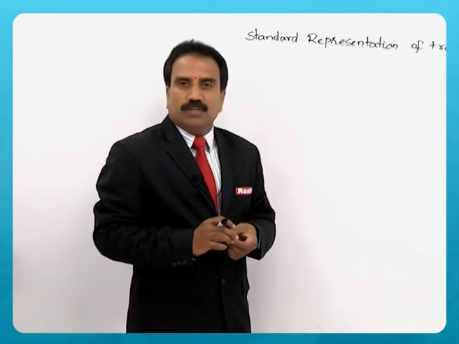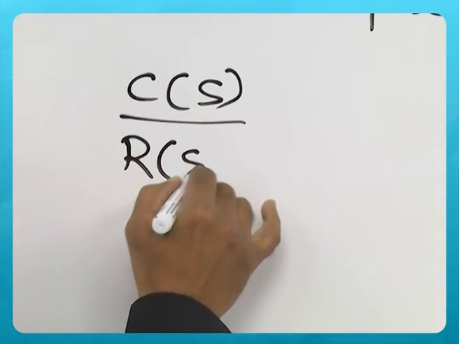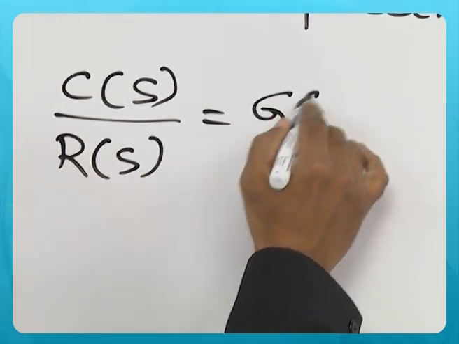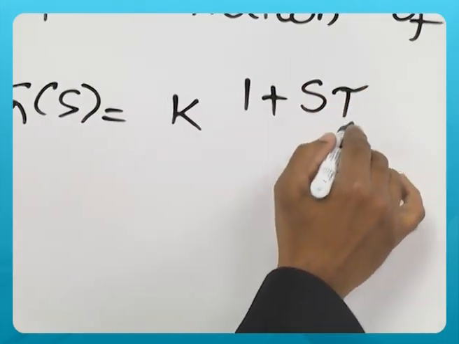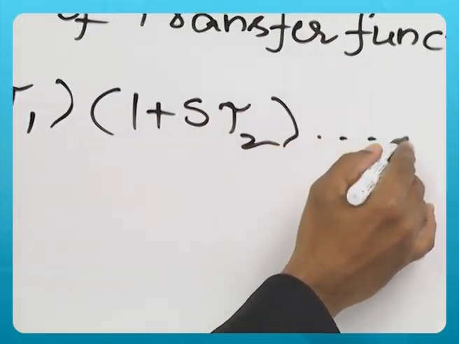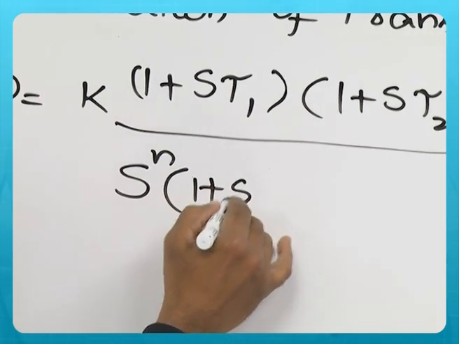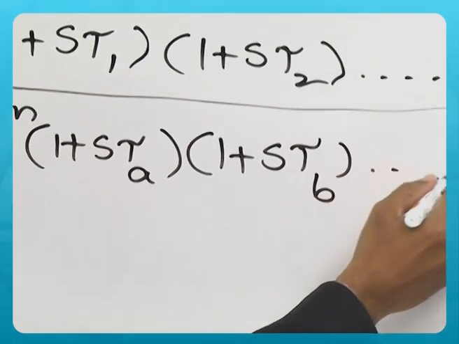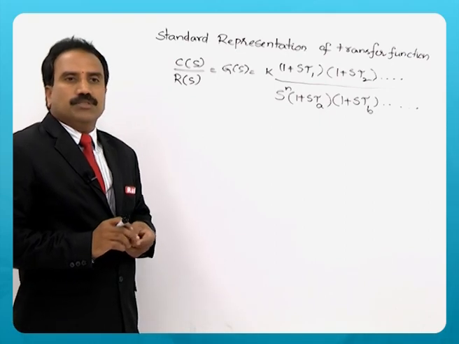So, the standard form of the transfer function is represented by C of S by R of S. This is called the time constant form of the transfer function.